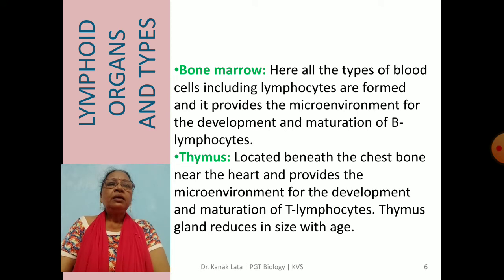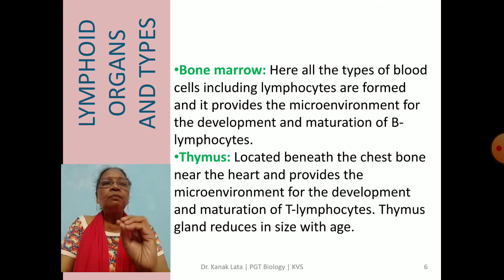Now let us see. First is the bone marrow. Here all the types of blood cells, including lymphocytes, are formed, means all the necessary environment for the development and maturation of B lymphocytes. So what is bone marrow?